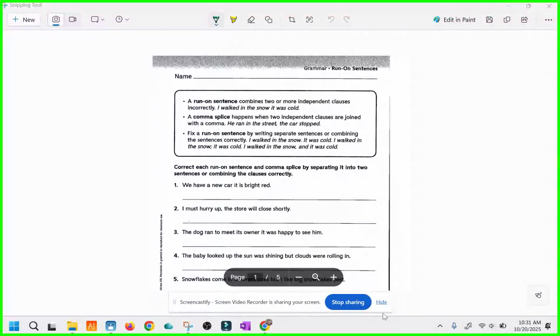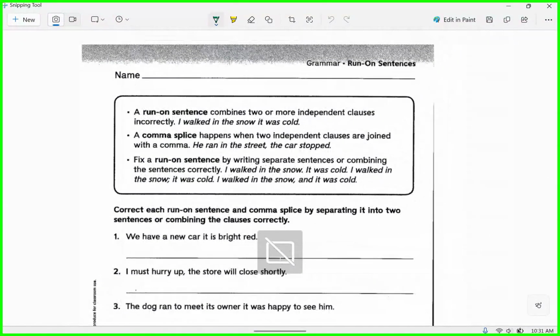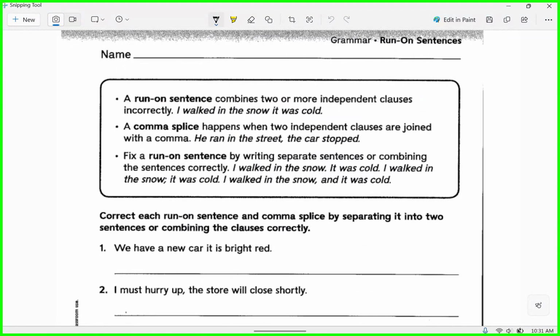All right, so take a look. We are getting ready to talk about run-on sentences, and we already did. We already talked about some of you guys. I've noticed this in your writing, and we're going to work on it. A run-on sentence combines two or more independent clauses, right? We know what an independent clause is, right? We talked about those. They joined two of them incorrectly, right?